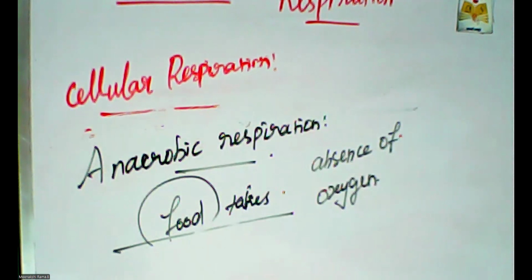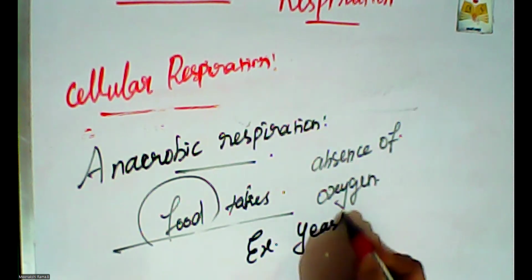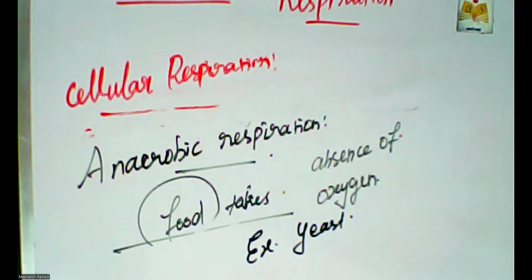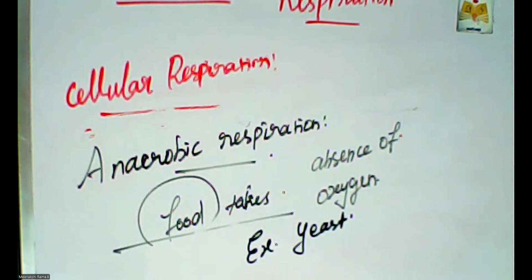So it is called anaerobic respiration. This type of process occurs in organisms like yeast. An example of this anaerobic respiration is possible in yeast. So do you know the yeast? Yes, it is a well-known component. So ethyl alcohol or lactic acid and carbon dioxide are the byproducts.